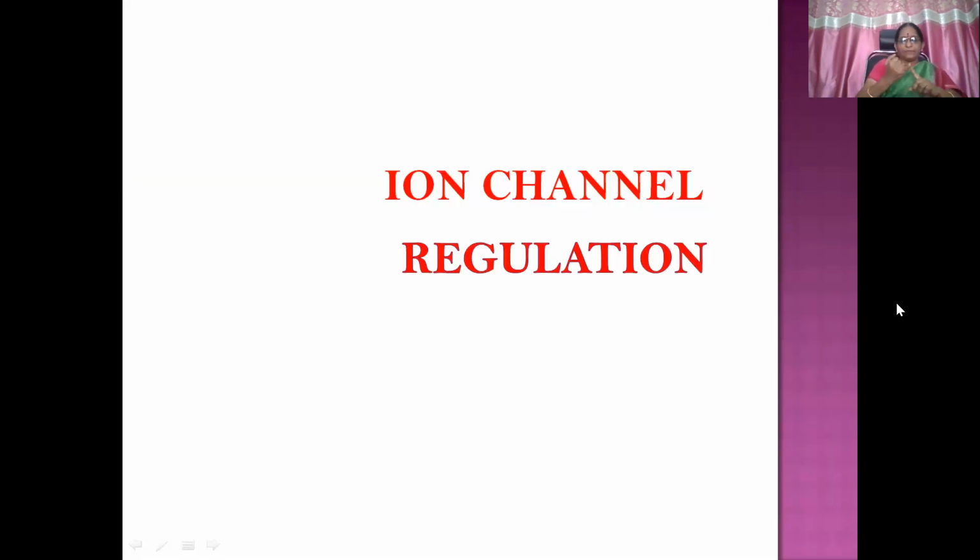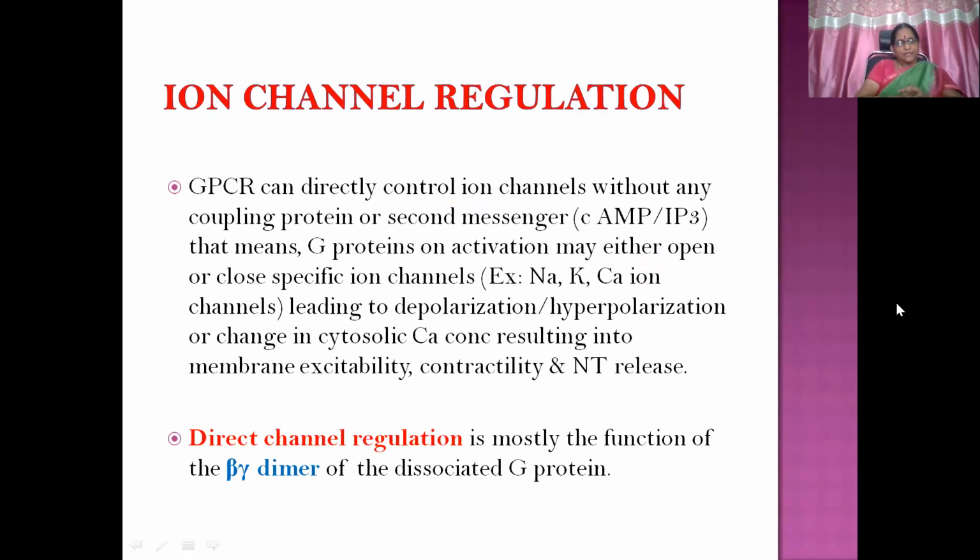Cyclic AMP pathway, IP3-DAG pathway, and ion channel regulation. Ion channel regulation means here the GPCR can directly control ion channels without any coupling protein or second messenger; cyclic AMP is not needed, or IP3 is also not needed, which generally act as second messengers. In the cyclic AMP pathway, cyclic AMP acts as the second messenger. In the IP3-DAG pathway, IP3 acts as the second messenger. In ion channel regulation, no such second messenger involvement is there.